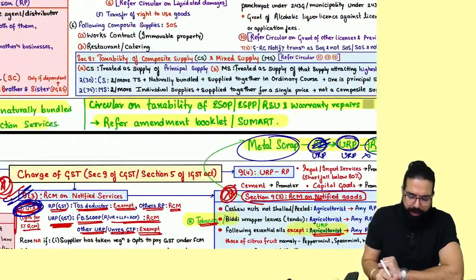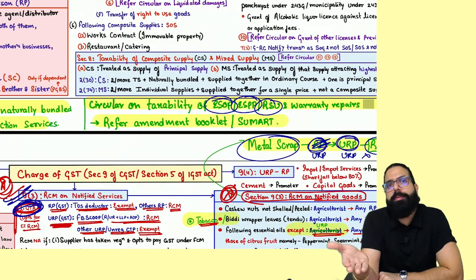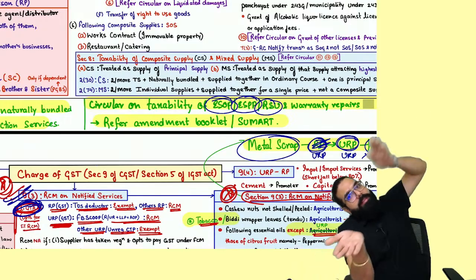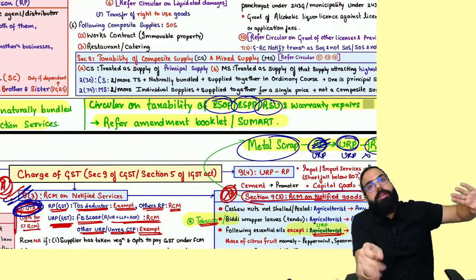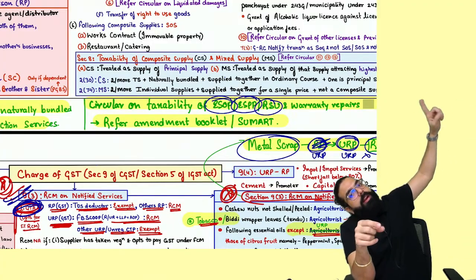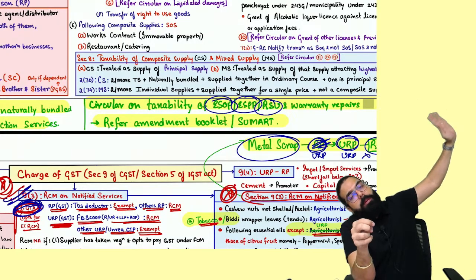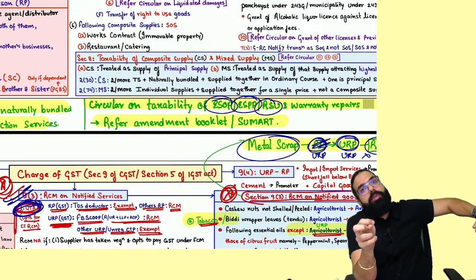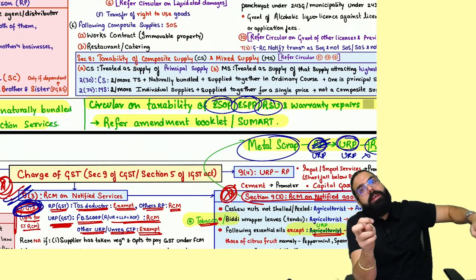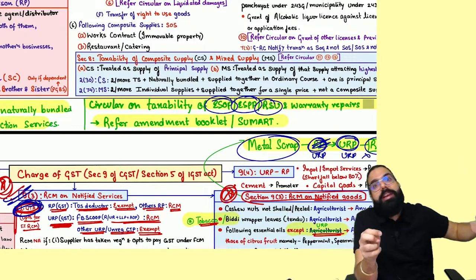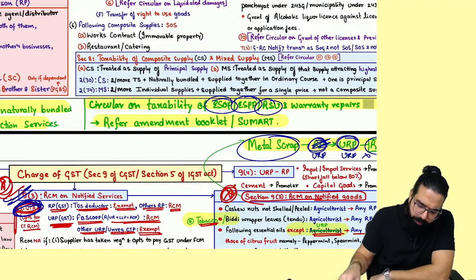Other than that, one ESOP, ESPP, RSUs point was there. If a company is going ahead and giving ESOPs, etc. to employees, which a foreign company is giving to your employees, wherein the Indian company is paying the foreign company, then remember one thing, if the Indian company is just paying the cost reimbursement to the foreign company, then the foreign company has not given any services to the Indian company. But if the foreign company charges some commission, then the foreign company has given a financial service to the Indian company, and in this scenario, the Indian company, on importation of service, has to pay GST under RCM. Remember this point. Done, sir.